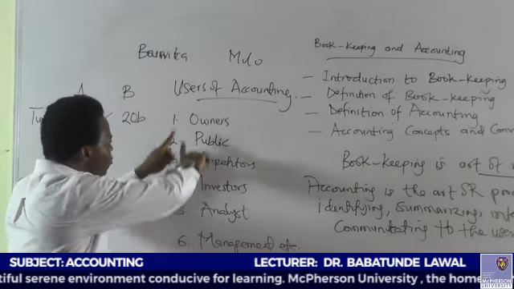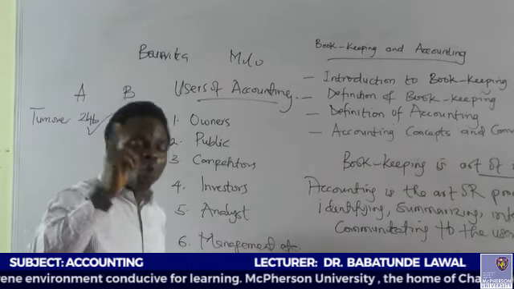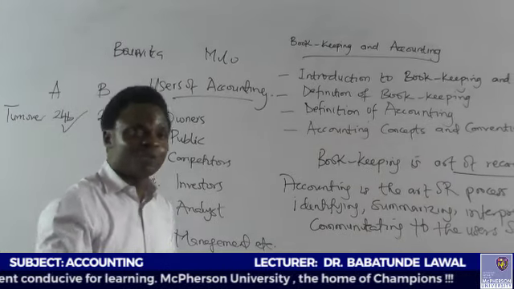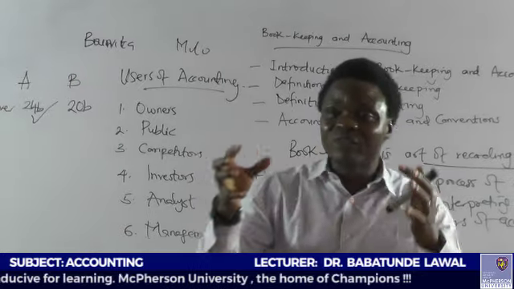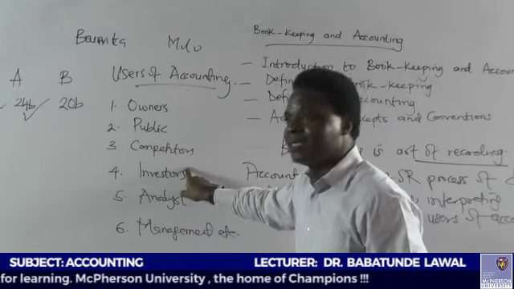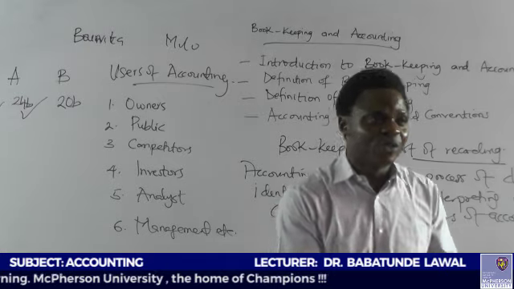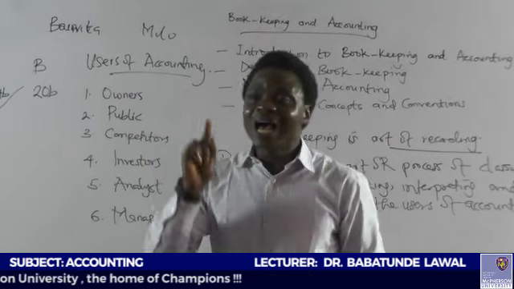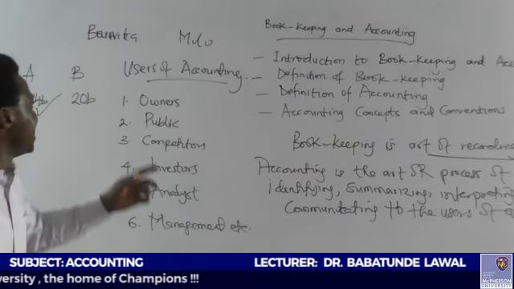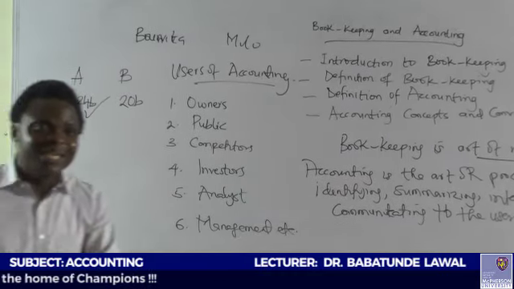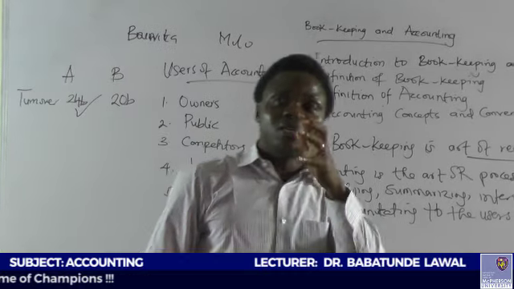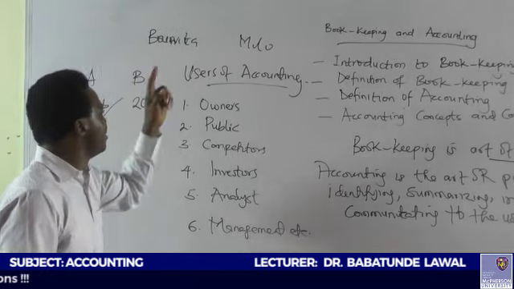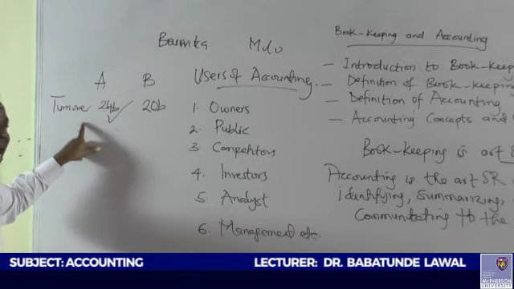Having said that, out of all these users of accounting information, one is very, very key and germane, which is the investor. And why is it the investor? The investors are those who are ready to invest their fund into a business. And remember, investors, they have idle fund. They have their own capacity. They have some money that they want to use to invest in that business. And no investor will want to invest in a business that is not making what? Profit. Because the essence of starting up a business is to make profit. So the investors are willing to invest their fund in the business or the company that has the highest profit or turnover.